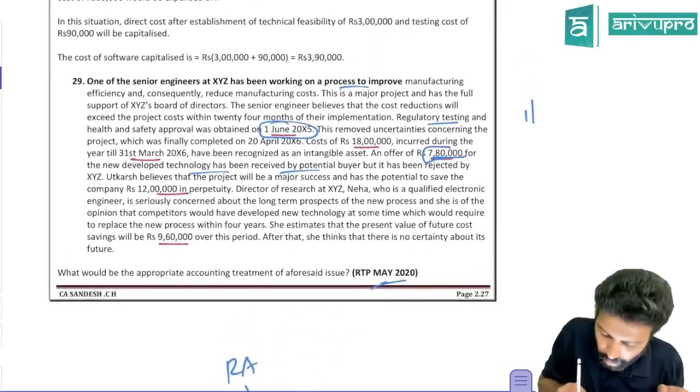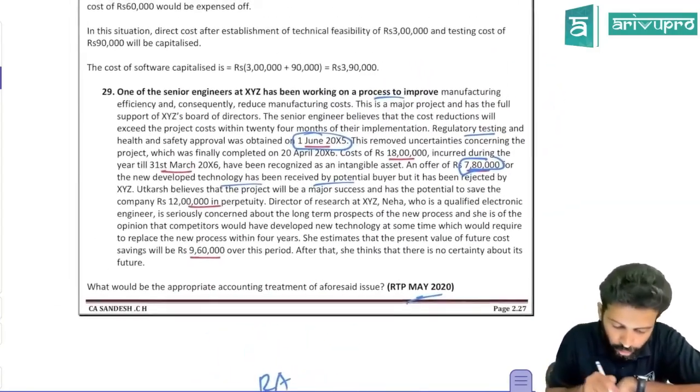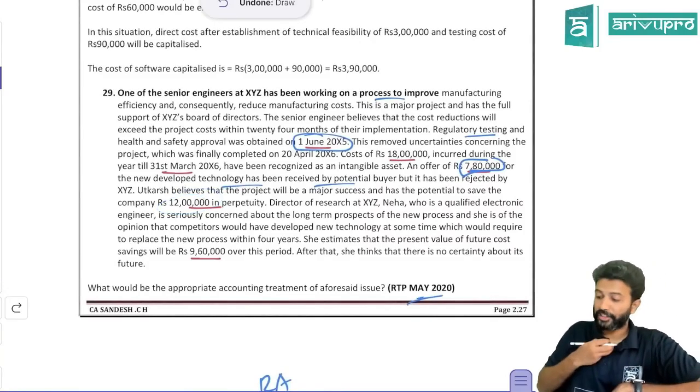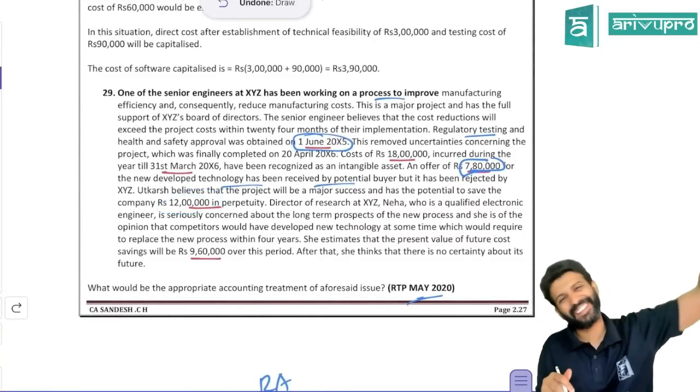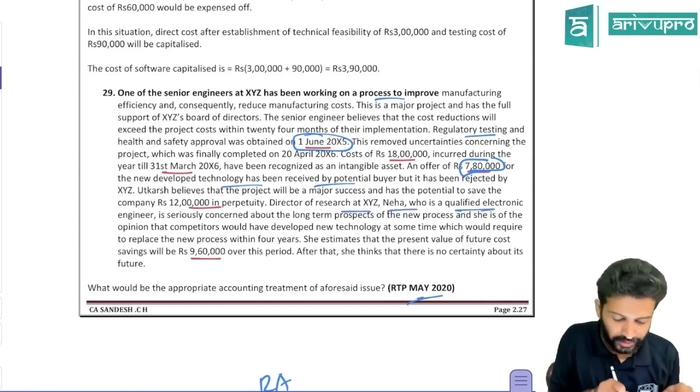If you want to sell this, you will get 7,80,000. So this is your fair value less cost to sell. By using it, the company feels they'll get 12 lakhs in perpetuity. The company is overestimating. They feel every year they will get 12 lakh. But there is one director of research, Neha, who is a qualified electronic engineer.